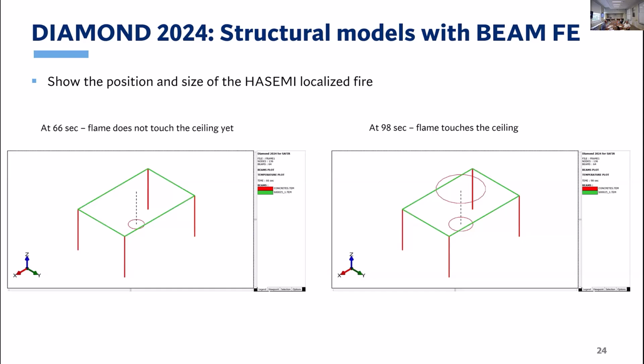More on the visualization of temperatures and talking about localized fires, we can now see the fire area as well as the area of the disk under the ceiling in the Hasemi localized fire. So you now can visualize the position of the fire and the size of the fire in your structural model.